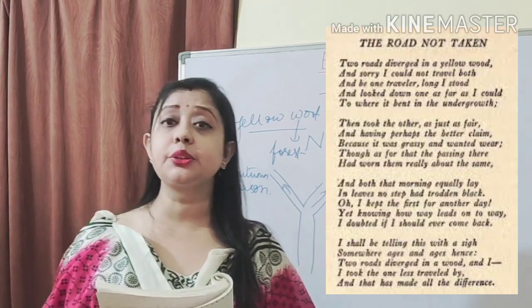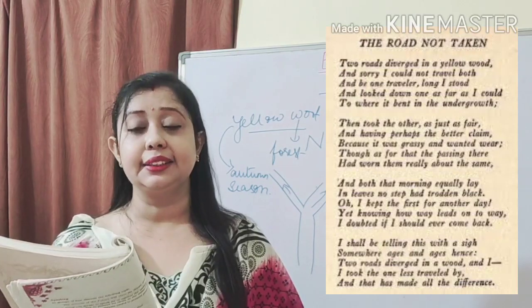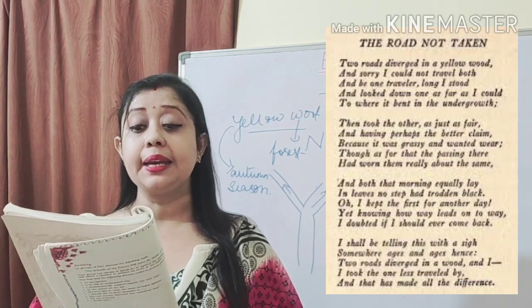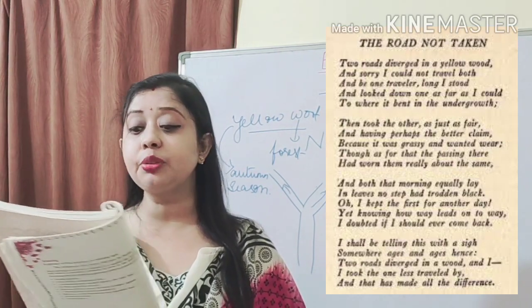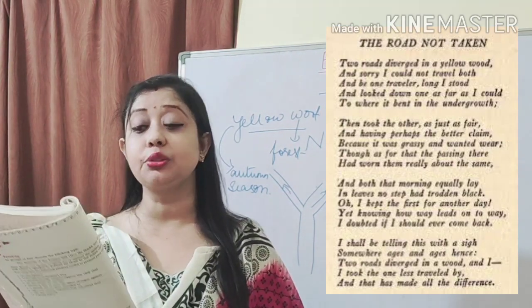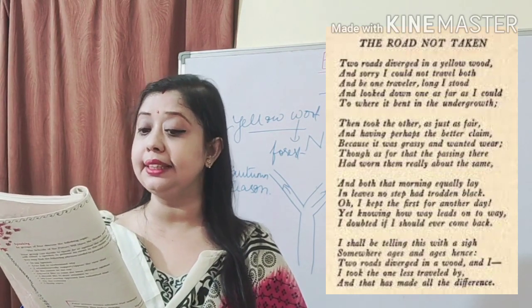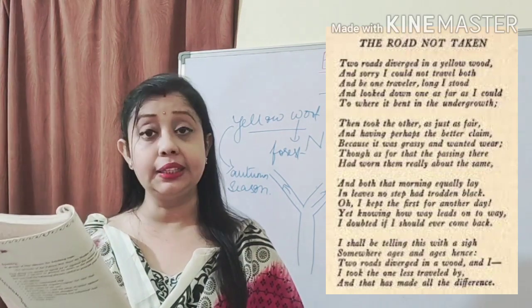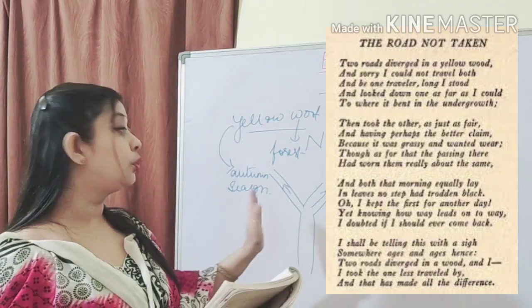Now let's go to the second stanza. Then took the other, just as fair, and having perhaps the better claim, because it was grassy and wanted wear, though as for that the passing there had worn them really about the same. So now what happened? There were two roads.